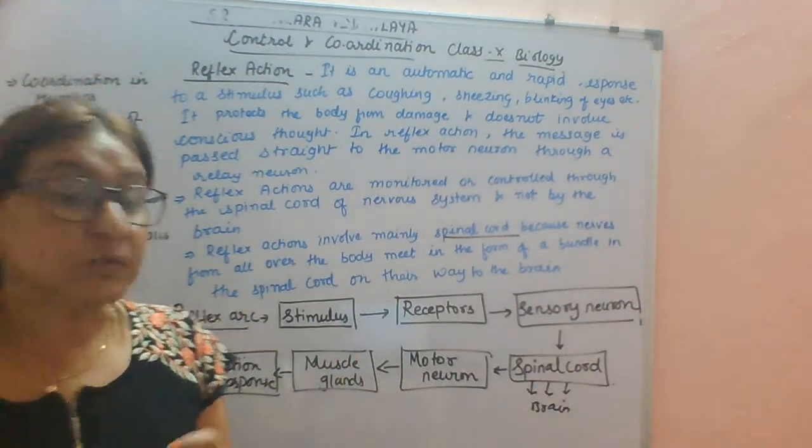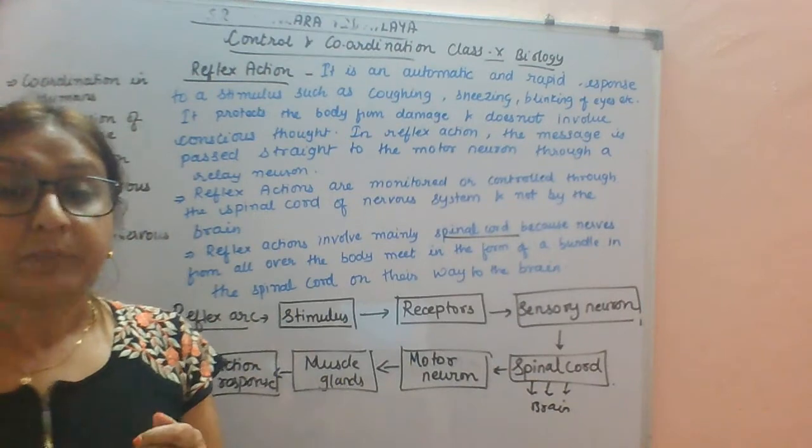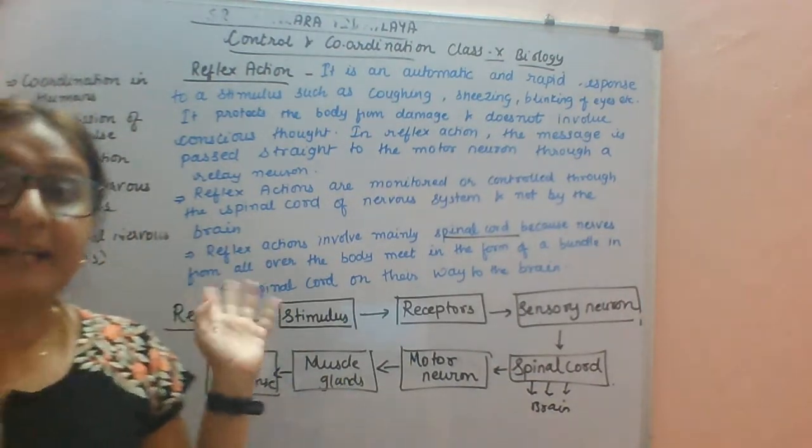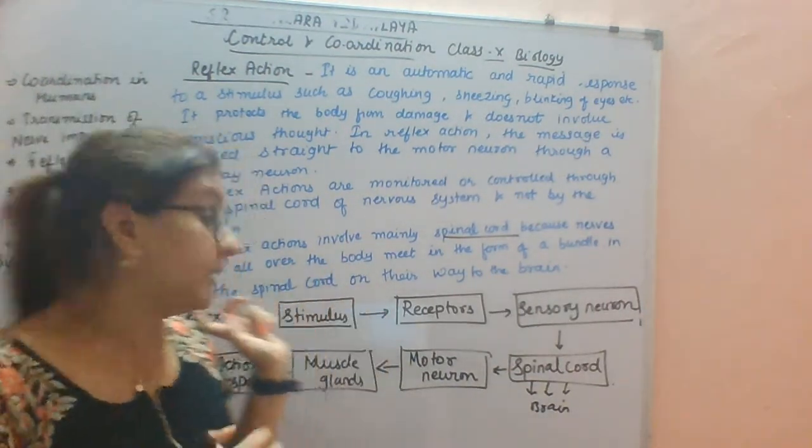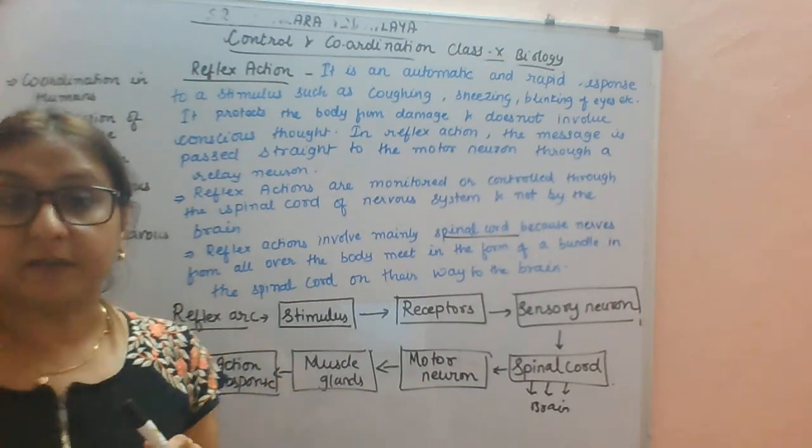In the next class, we will continue with the brain and spinal cord, that is included in the CNS, and the PNS, that is the peripheral nervous system.